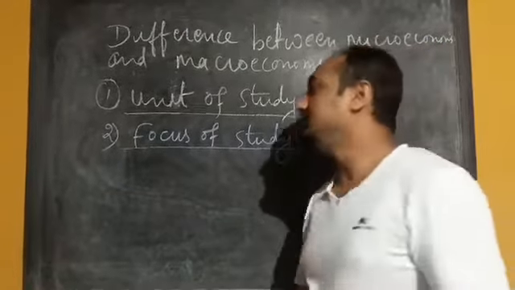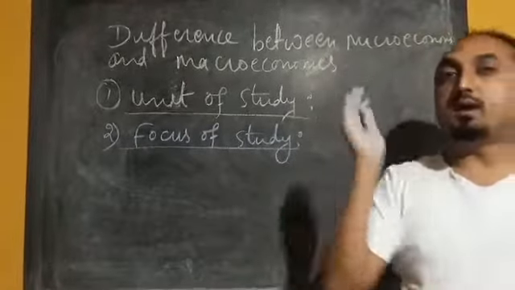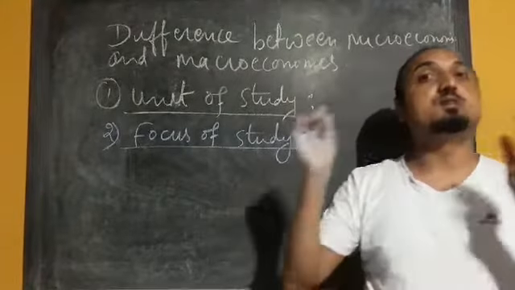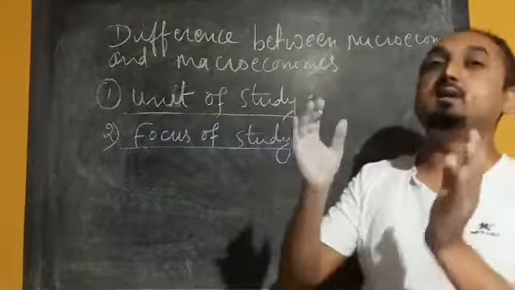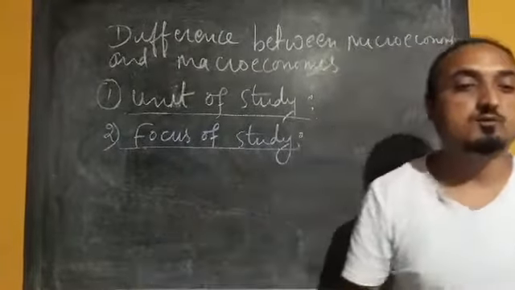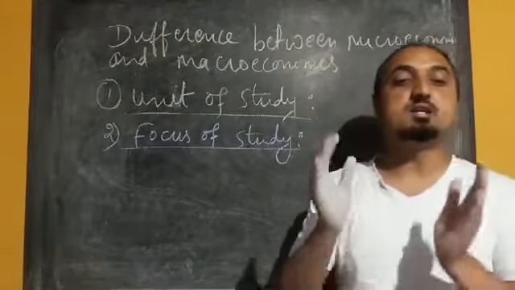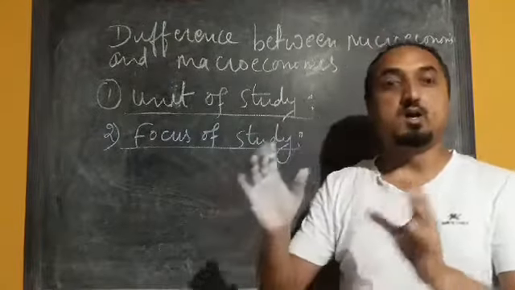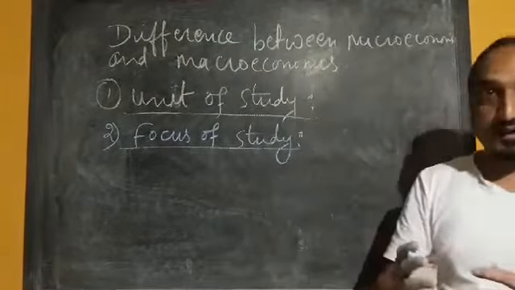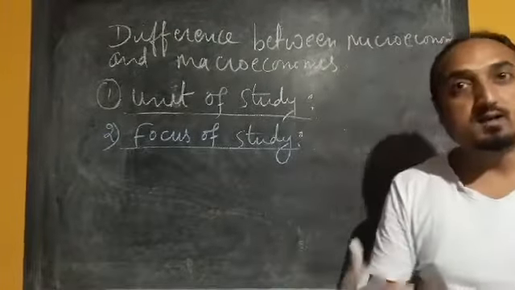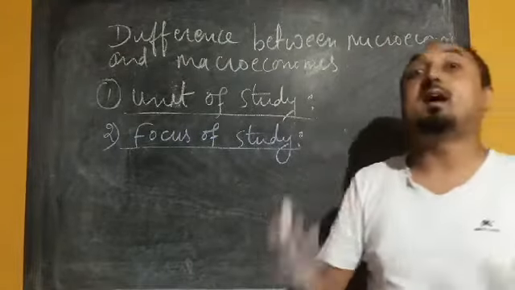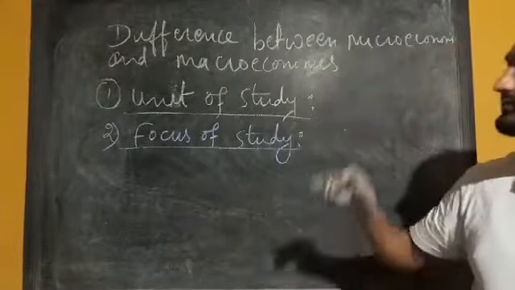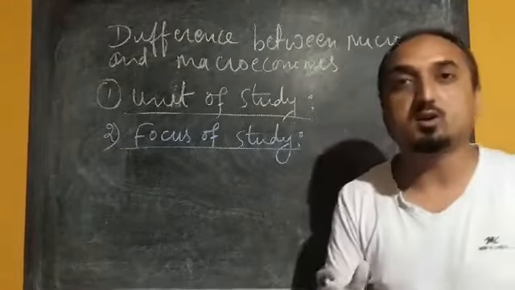Okay, now the second difference we have is focus of study. Microeconomics and macroeconomics differ from each other in terms of the nature of the economic problem. The first one: microeconomics deals with the determination of prices and quantity in the individual market. So how the price and the quantity vary in the market, we will study that in microeconomics.